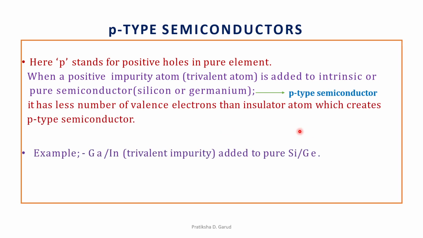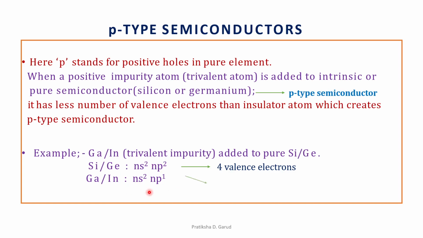So let us see an example. An example is either gallium or indium, a trivalent impurity which is added to pure silicon or germanium. Again, silicon or germanium contains a total of 4 valence electrons, whereas the impurity gallium or indium, which has ns2 np1 electronic configuration, contains only 3 valence electrons.